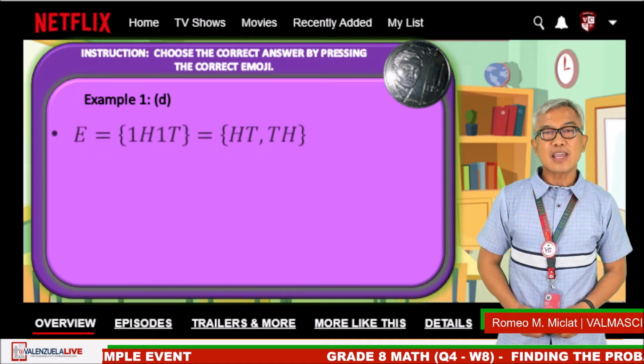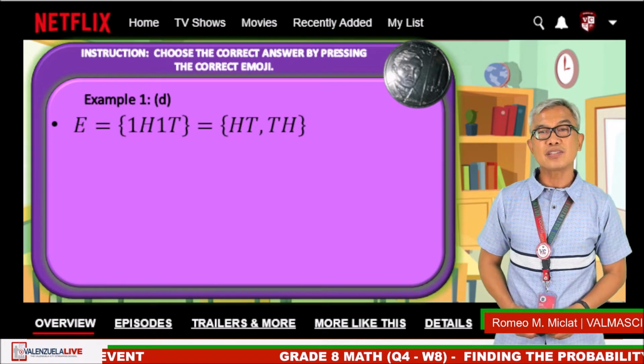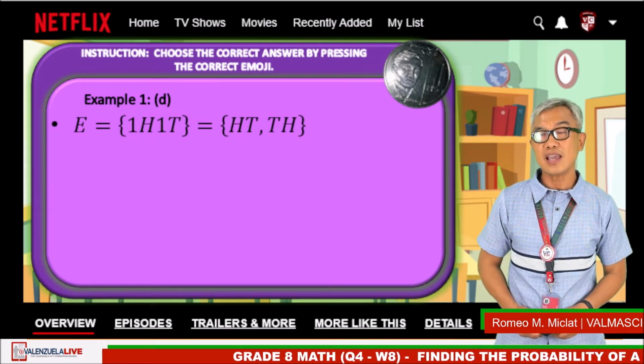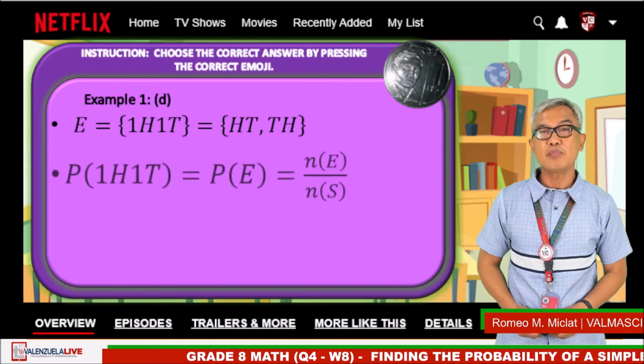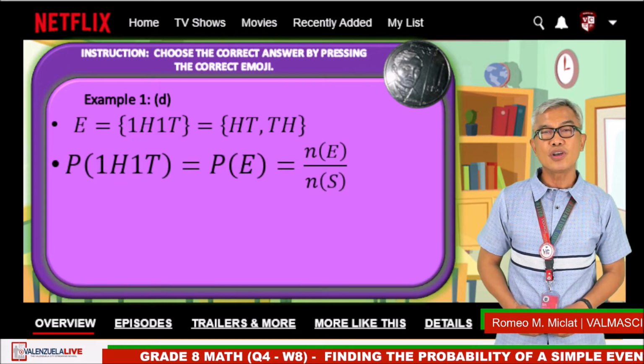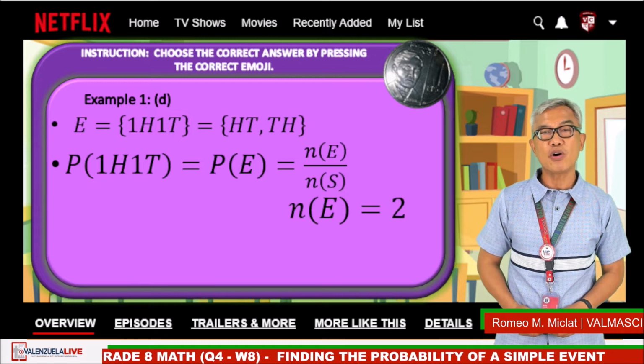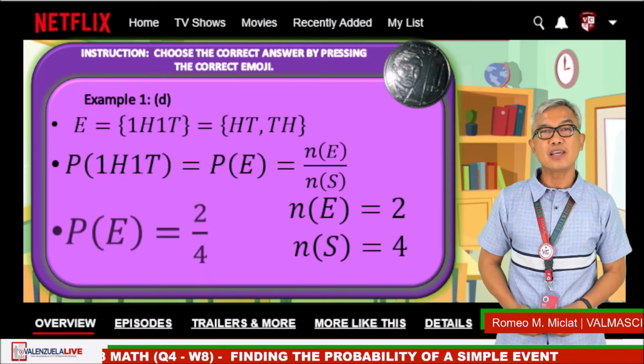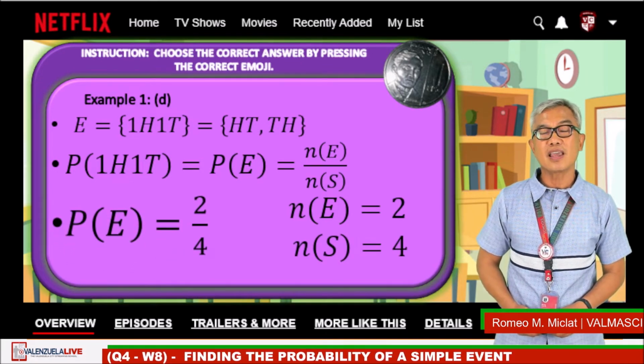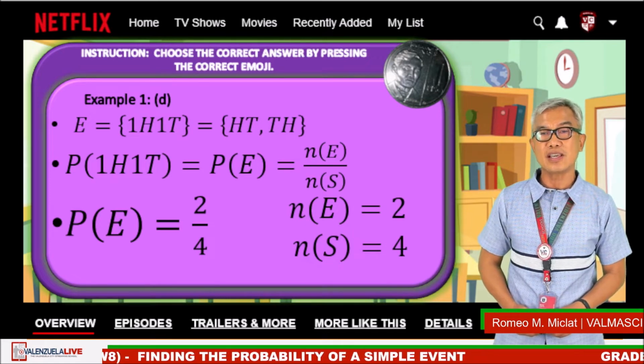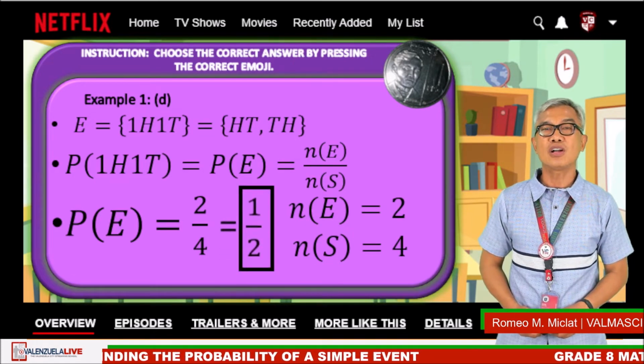The event containing a head and a tail can be HT and TH. The number of event is 2. The number of sample space is 4. So the probability of the event 1H and 1T is 2/4 or 1/2.